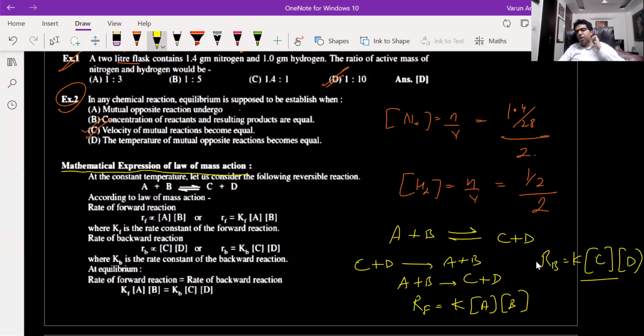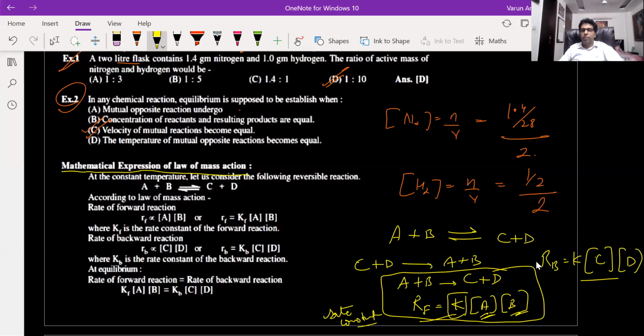So the rate depends upon two things. First is the concentration of the reactant. For this reaction, the reactants are A and B. And secondly, a constant known as rate constant. Rate constant is defined for the reaction. For every reaction, the value of rate constant is different. For forward reaction, the value of rate constant will be different. For backward reaction, the value of rate constant will be different. So rate of forward reaction will be rate constant for forward reaction into concentration of reactant. Now for backward reaction, the reactants are C and D. So rate of backward reaction will be rate constant for backward reaction into concentration of reactant for backward reaction, that are C and D.